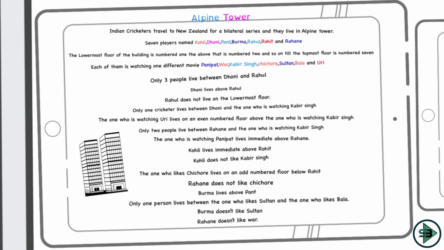7 players are living on these 7 floors, because there is nothing saying that some floors are vacant. So ideally I'm assuming right now that one floor is occupied by one player and each player is watching one movie. So I need to fill in which floor which player is staying and what movie he is watching, and that should complete my puzzle. So let's start with it. Is there any other condition? Let's read. Only 3 people live between Dhoni and Rahul. But for this to fill in I'll have to start first with my table. So without wasting any time, let's move on to our table.